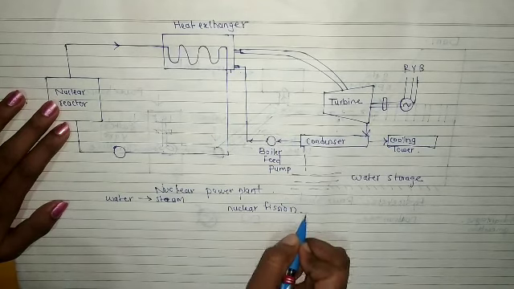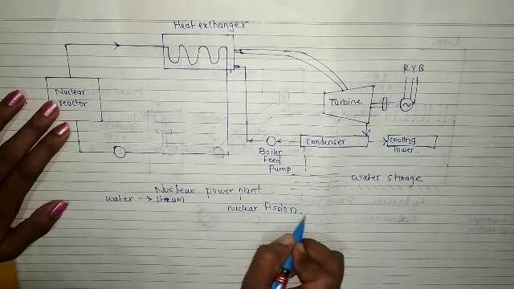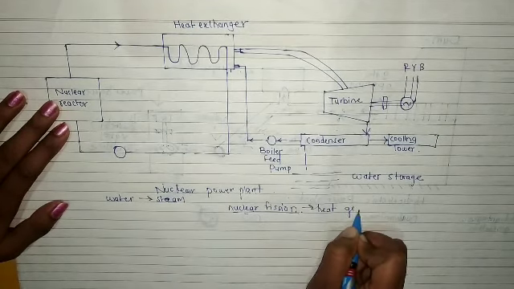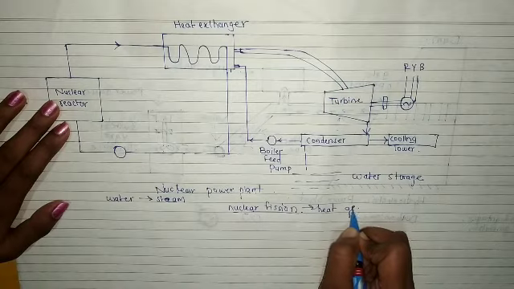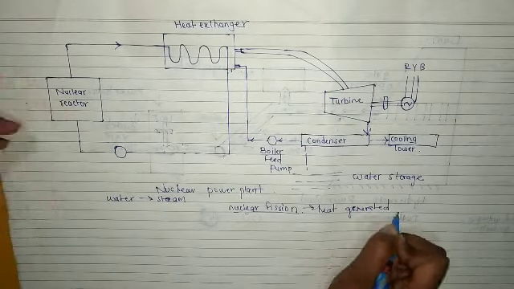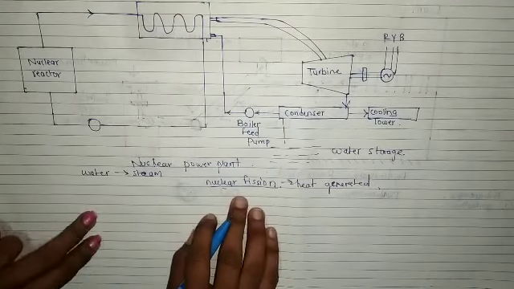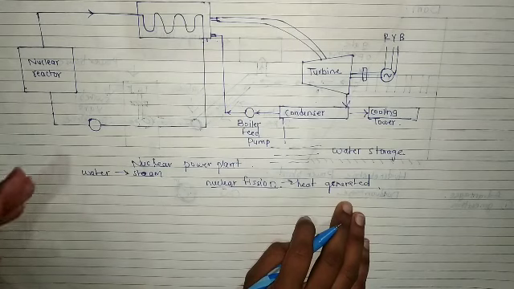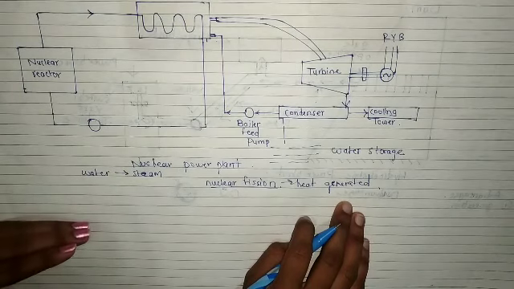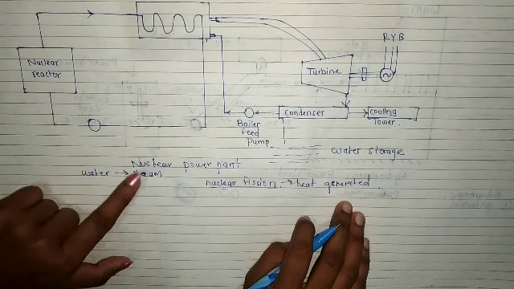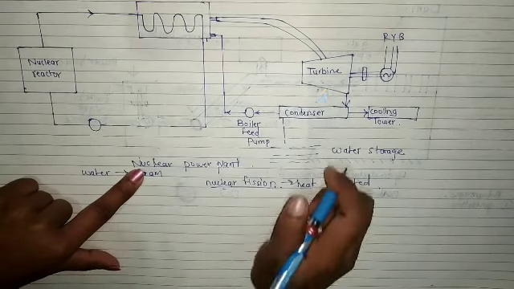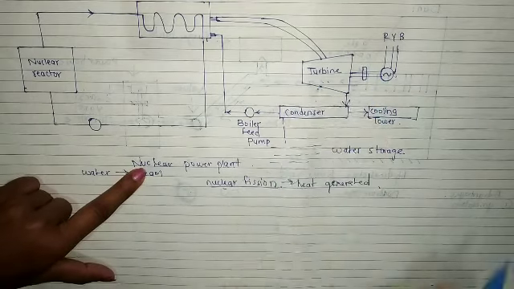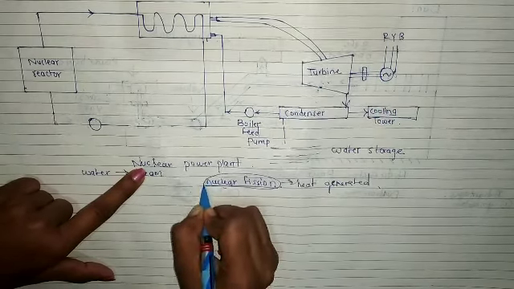Whenever there is nuclear fission, heat is generated. So we use this heat to convert water into steam, the steam rotates the turbine, and the mechanical energy is converted into electrical energy. Now we'll see what nuclear fission is.